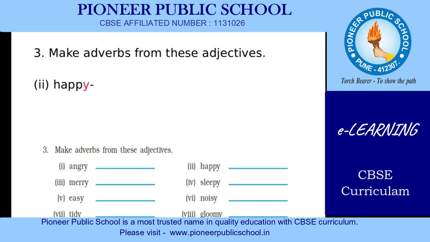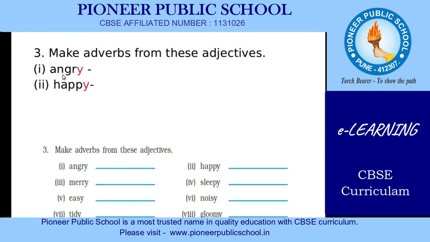Make adverbs from these adjectives. We have got the first word, that is angry. This is an adjective. Now we are going to form an adverb out of this adjective. Already we know the rule now.